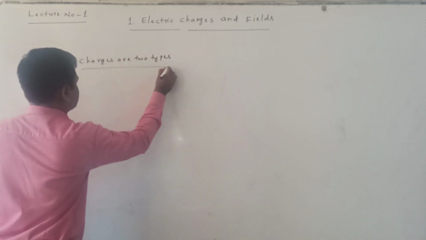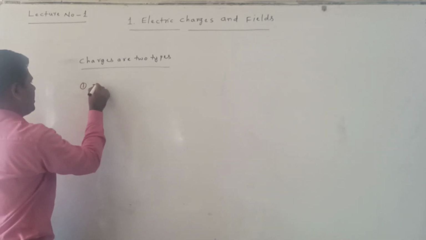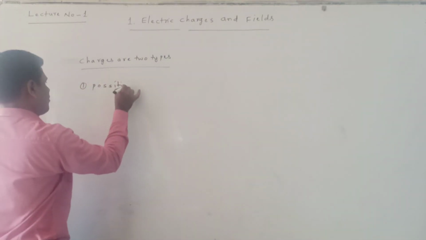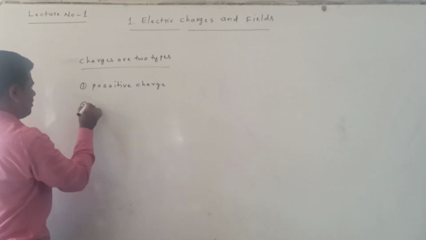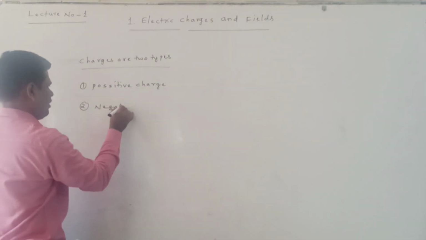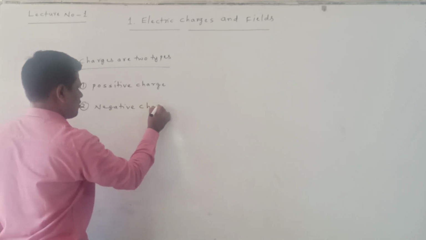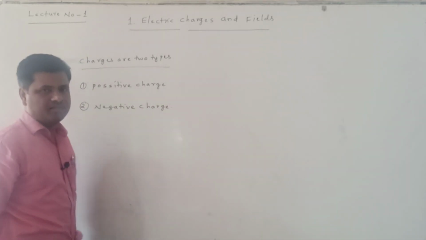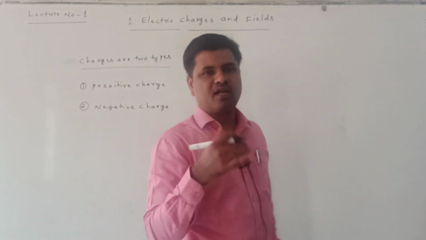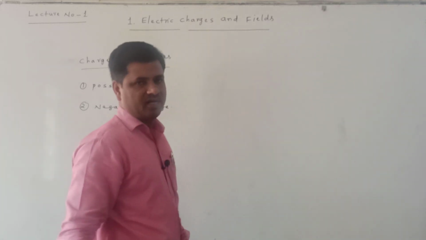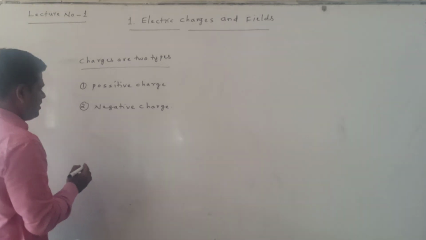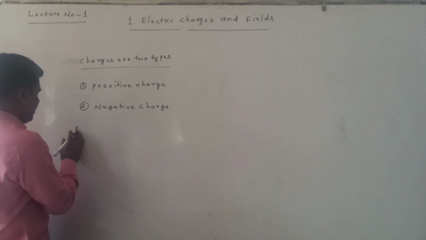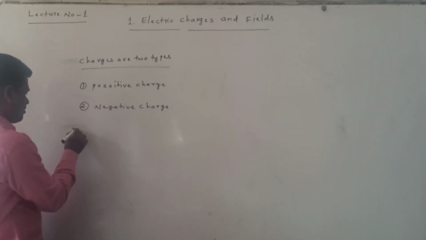Charges are two types. One is called a positive charge. Another one is called a negative charge. Right. Next, we can study the methods of charging.